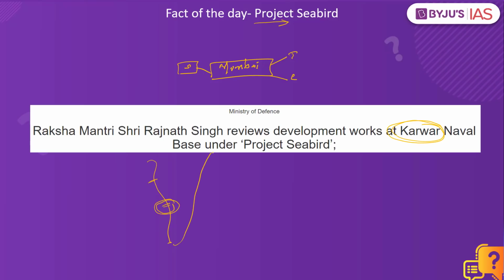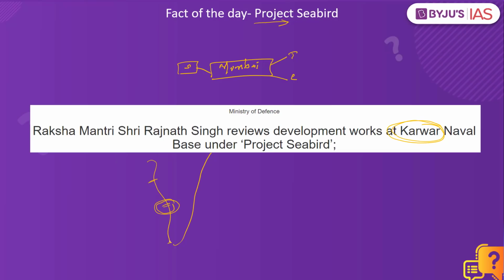As a result, Karwar was selected because it was not a security threat, and at the same time it was not at the extremes of the western coast. So kindly remember, this particular plan was laid before, but then ultimately it came into reality only in the year 1999. They did try to come up with this naval infrastructure even in 1991 as well, but we were going through an economic crisis, which is why this particular project was postponed, and finally in the year 1999 this permission was given for the establishment of the Project Seabird.